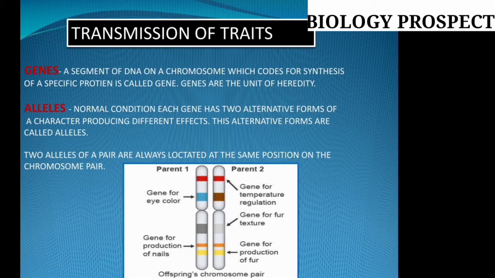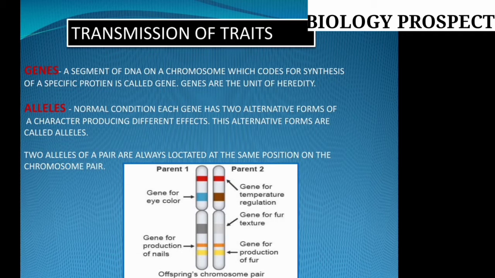That is the reason in every chapter, every slide, I focus on all the topics very elaborately, whatever is required for your standard. So I once again repeat: the gene is the segment of the DNA on the chromosome which codes for the synthesis of a specific protein, the unit of heredity, and the alleles are present on the gene, in alternative forms, at the same position of a homologous pair of chromosomes.